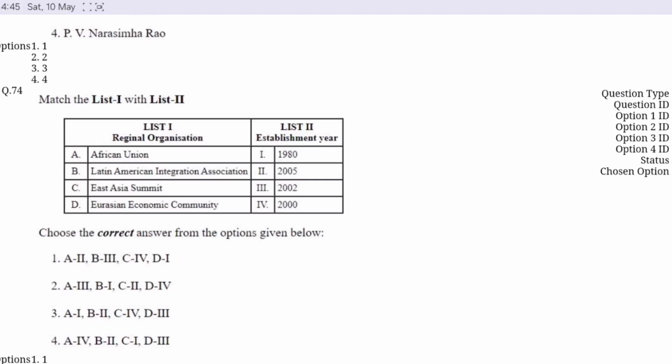Question number 74. Match list 1 with list 2. Option B is correct here. African Union is established in 2002. Latin America Integration Association established in 1980. East Asia Summit is in 2005. And Eurasian Economic Community is in 2000.